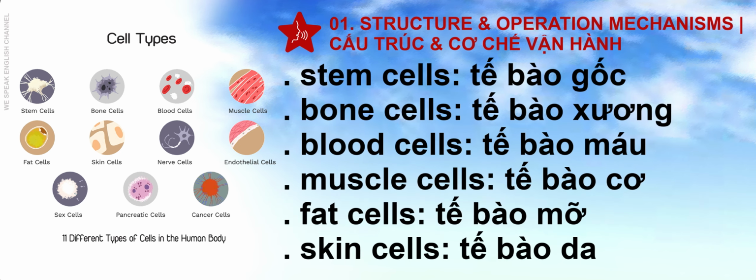Stem cells. Bone cells. Blood cells. Muscle cells. Fat cells. Skin cells.